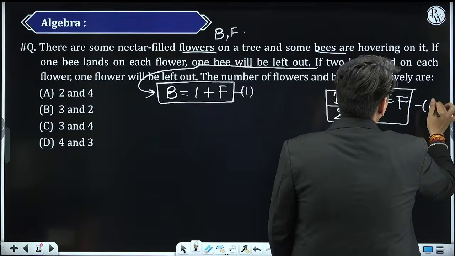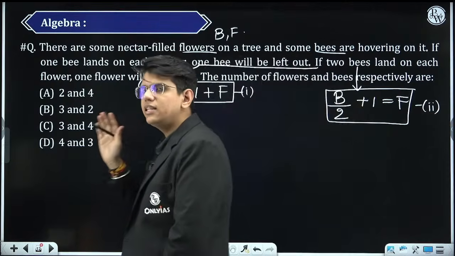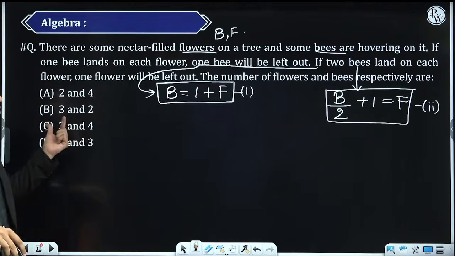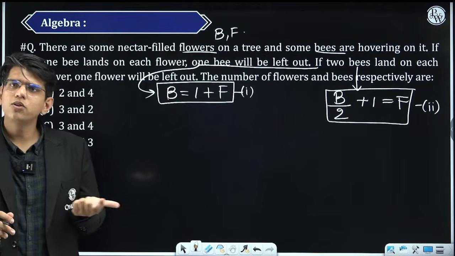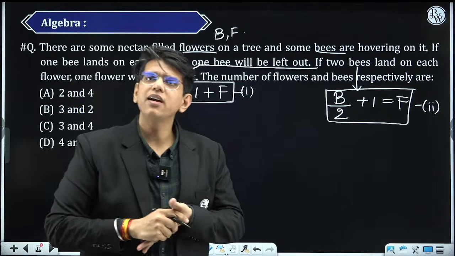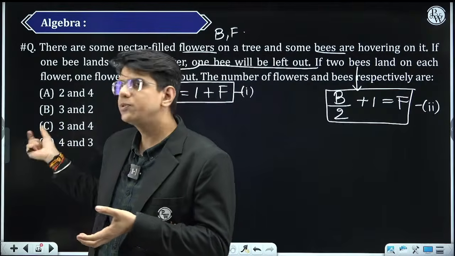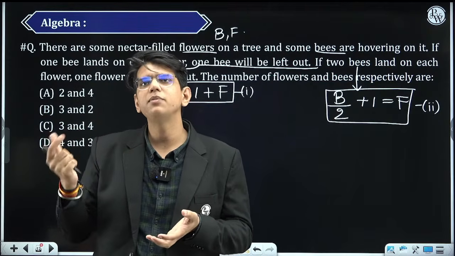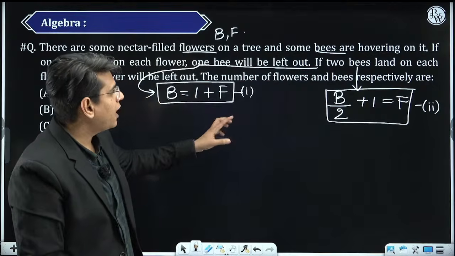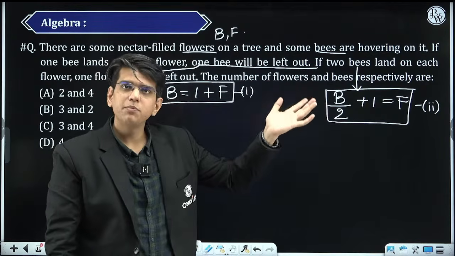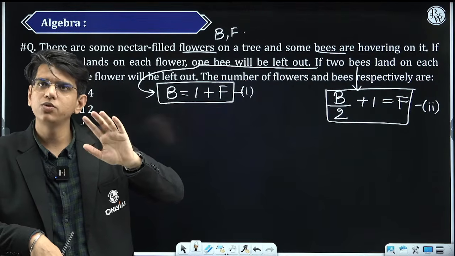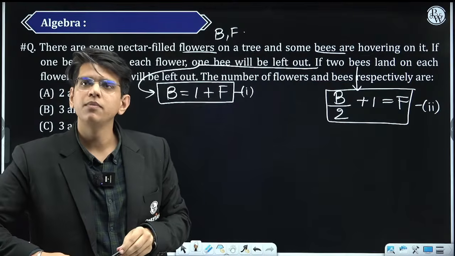Now you have two equations in two variables. You can solve these and you can get to the answer. Dusra, you can solve these types of questions by options also, but it is not compulsory that every time you can solve the questions by options. Sometimes there will be situations where you first have to make the equations. Even after explaining these things, फिर भी students find it difficult, how did I write b by 2 plus 1 equals f? So every time I have to explain it to them.